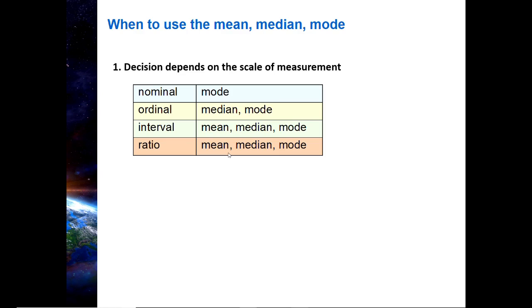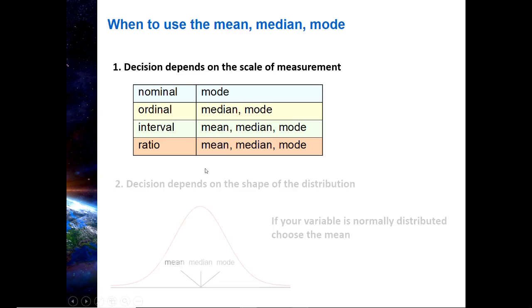Always use the mean, if at all possible. Now, we are going to talk about when would be a time when you shouldn't use the mean. I'm not going to go that far today because I think we've covered enough material. I'll give you a little bit of a preview.